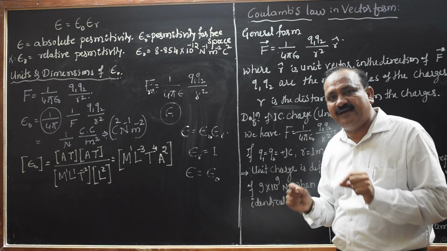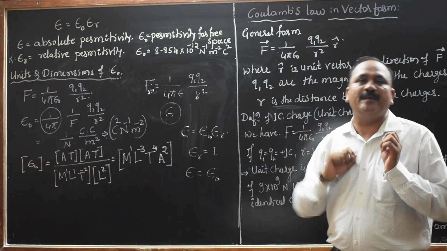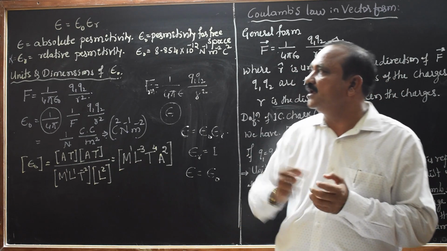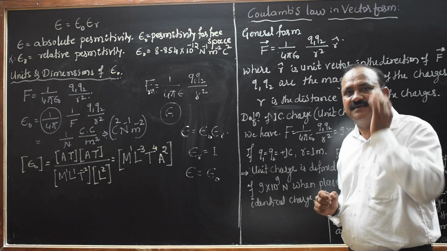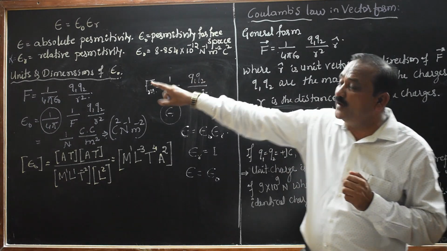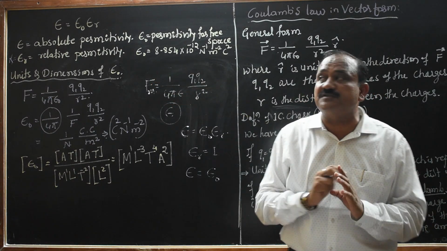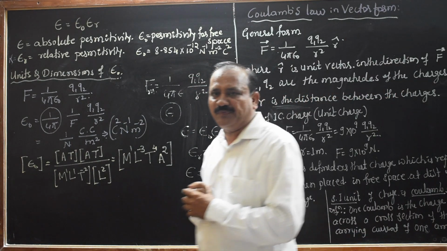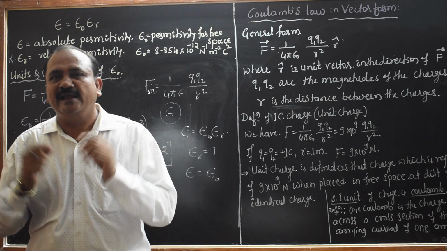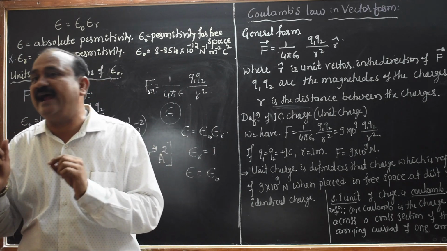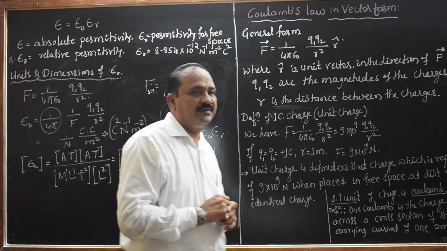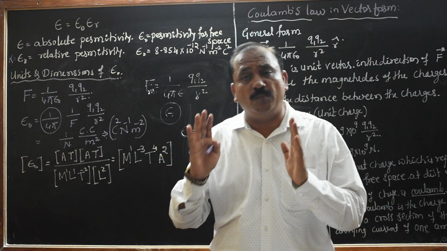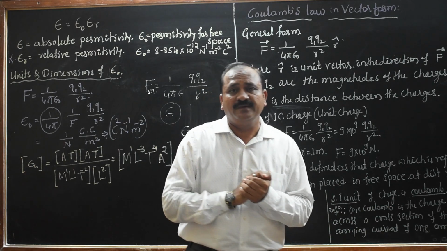Electrostatics has permittivity; in the magnetic field, permeability. That is somewhat of a difference here. We must concentrate on the unit as well as the dimensions of this epsilon naught. In the first PUC, you have already studied units, measurements and dimensional formula. That is very important from the competitive examination point of view.